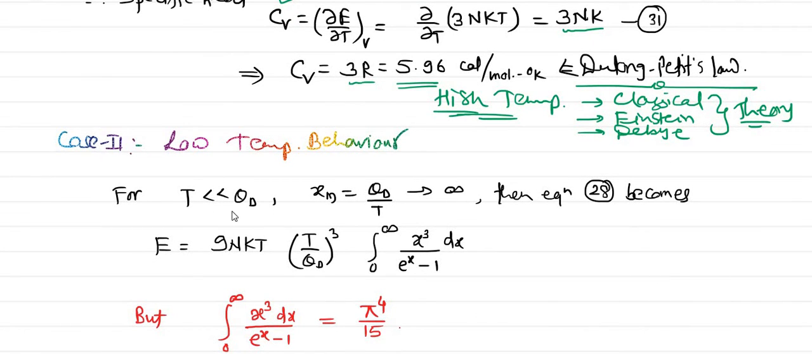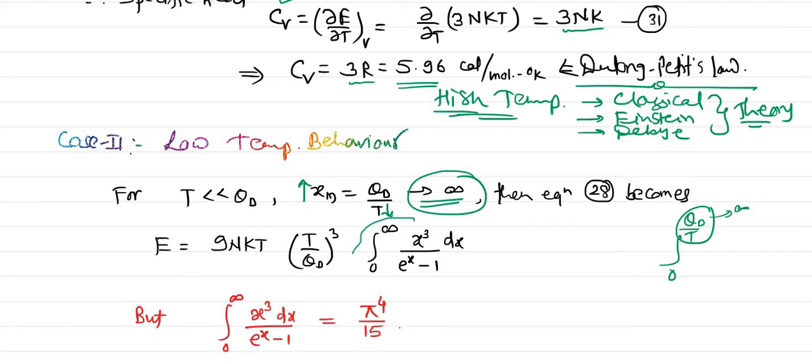So at low temperature, T is very less as compared to theta D. But what is xm? xm is nothing but theta D by T, and T is very less, that means the denominator is very less. So T is decreasing. As T decreases, xm will increase, and therefore we can say xm tends to infinity. And then equation 28 becomes 9NkT times T divided by theta D cube, integration. Since theta D by T tends to infinity, instead of the earlier limits 0 to theta D by T, now the upper limit tends to infinity. So integration 0 to infinity x cube dx divided by e power x minus 1.